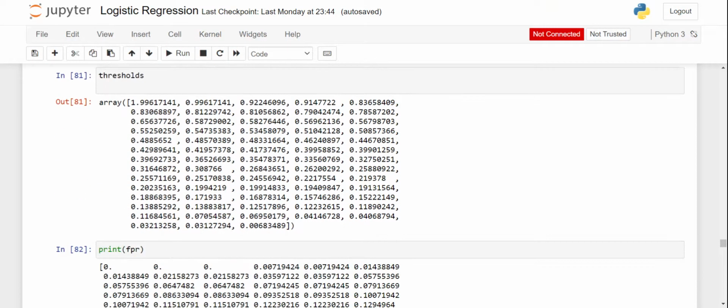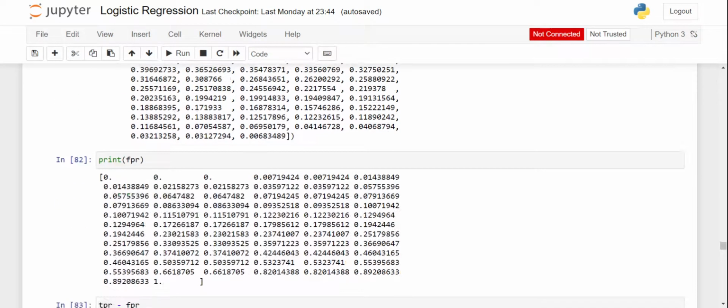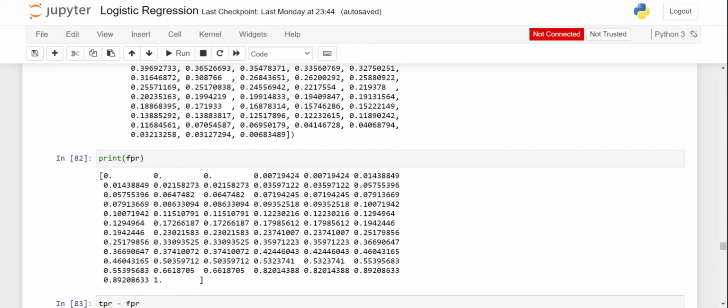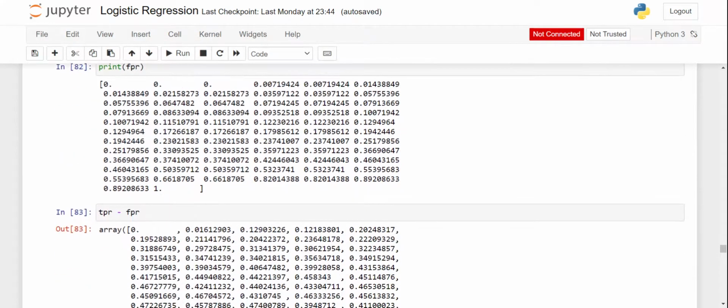We can see that there are plenty of thresholds here. Now we are going to find which threshold will give us a better recall value, so that we can decrease the false negative values.